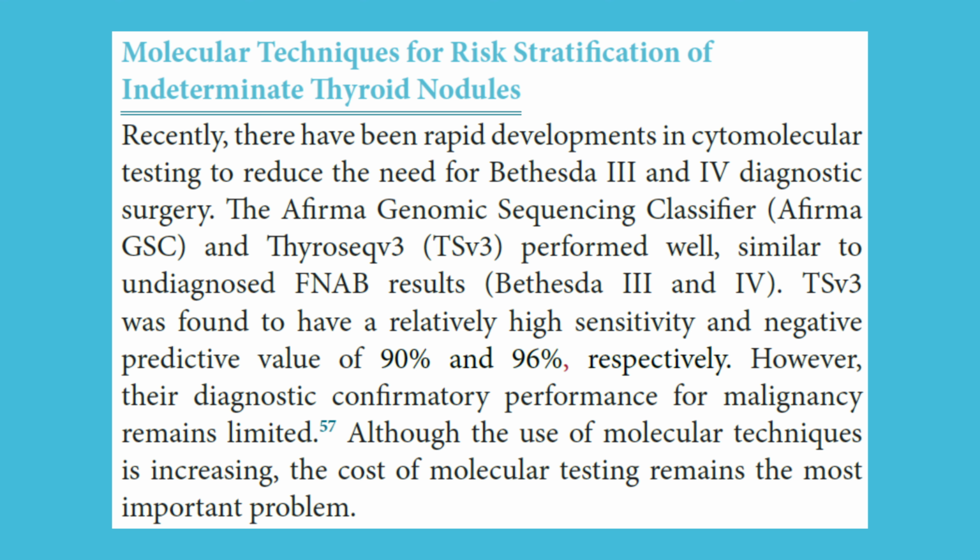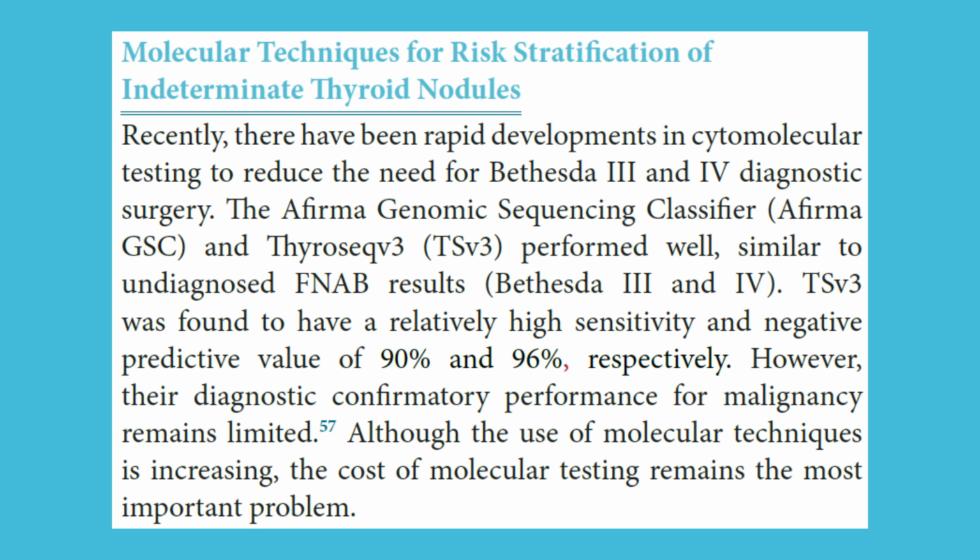Molecular techniques for risk stratification of indeterminate thyroid nodules. Recently, there have been rapid developments in cytomolecular testing to reduce the need for Bethesda 3 and 4 diagnostic surgery. The Afirma genomic sequencing classifier, Afirma-GSC, and ThyroSeq3, TSV3, performed well in undiagnosed FNAB results, Bethesda 3 and 4.